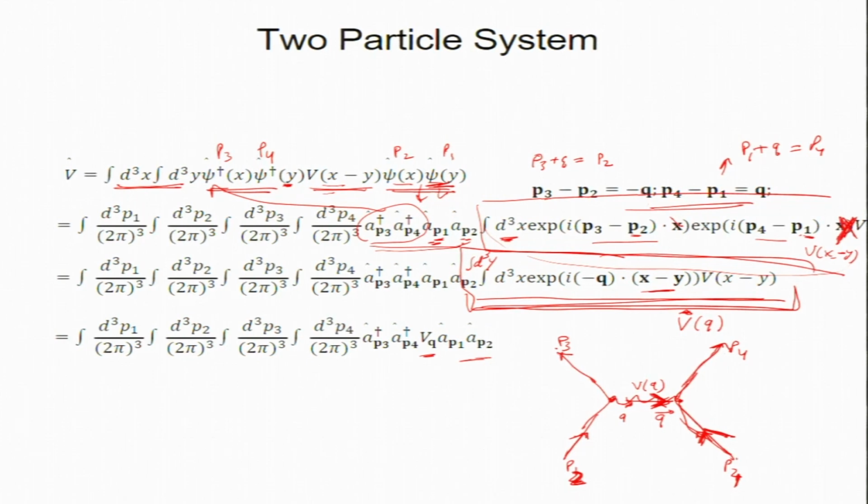We have two particles coming in with wave numbers P1 and P2, they interact via this v of q and get out with P3 and P4, and now I have to sum over all possible momenta. Imagine lots of particles coming in, you have to destroy and create, and just sum them up. This is how you compute this V operator.